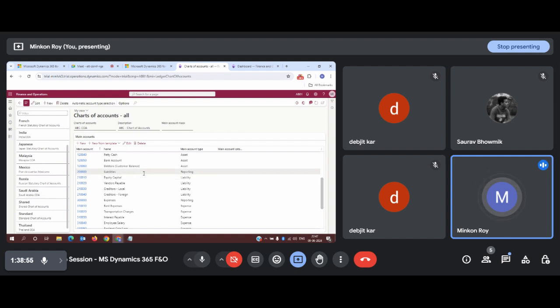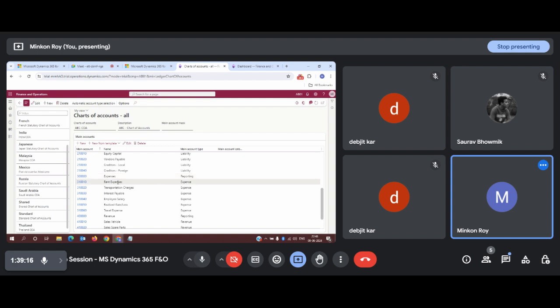For liabilities, you can see what liability categories I have created: equity capital, vendor payables, if something we need to pay to the vendor, like if we purchase any raw material, creditors local, creditors foreign. These are some accounts which I have taken reference from the internet, and I have created these accounts for my transaction purposes. The third category is expenses. What I have created in expense: rent expenses, if I need to pay any rent; transportation charges for my business to run; interest payable; and employee salary every month.